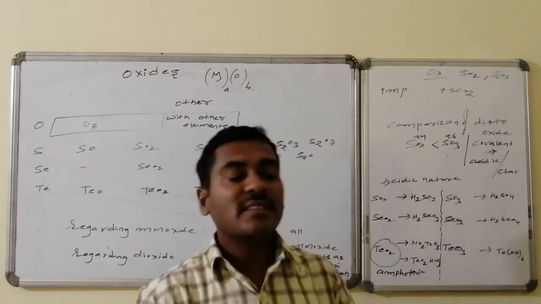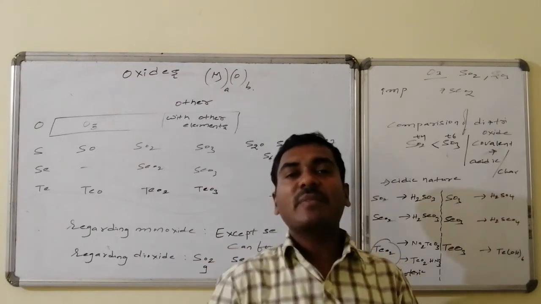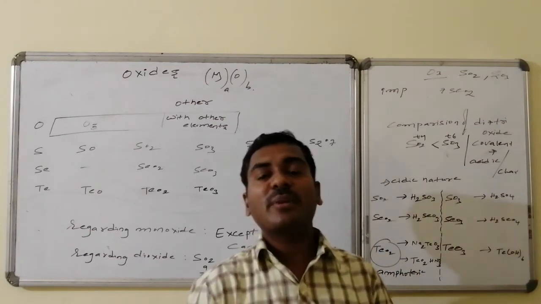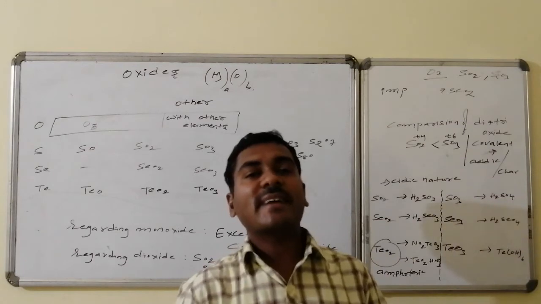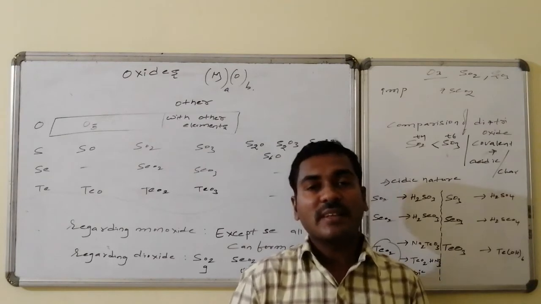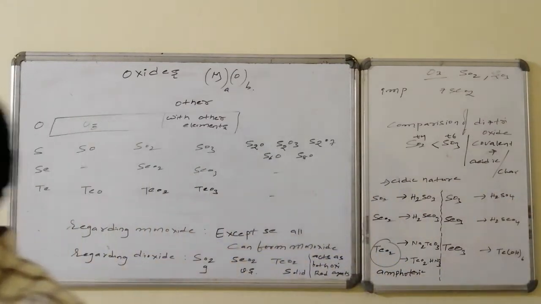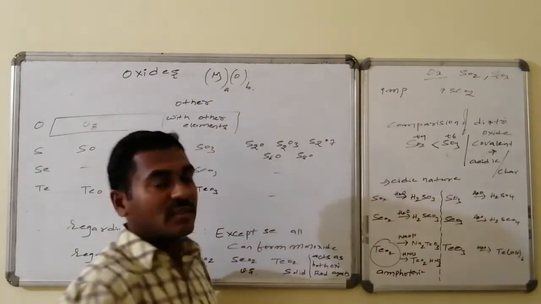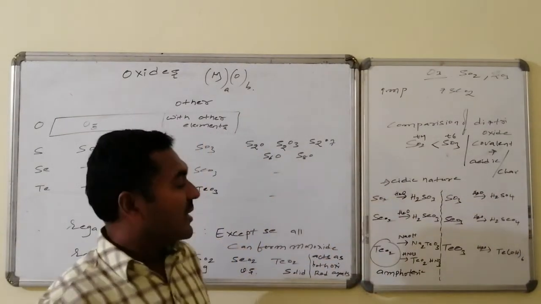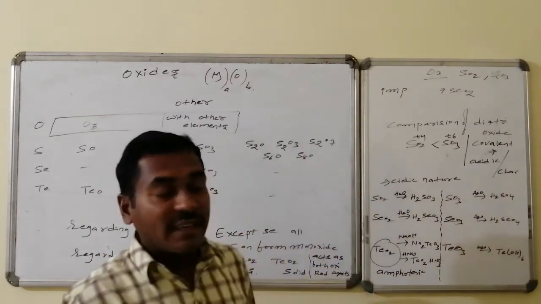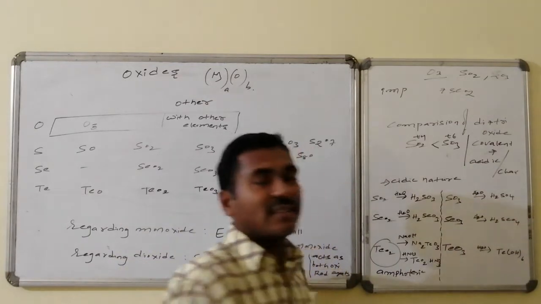These are the general features related to the oxides. Now in detail we will go for the ozone, and for the oxides of the different elements of the periodic table, then sulfur dioxide and sulfur trioxide and the others involved in the oxide content of the 6th A group elements. So here once again: sulfur dioxide plus water, selenium dioxide plus water, tellurium dioxide plus sodium hydroxide and HNO3. Similarly, sulfur trioxide plus water, selenium trioxide plus water and tellurium trioxide plus water.